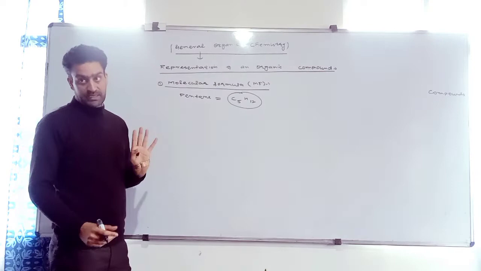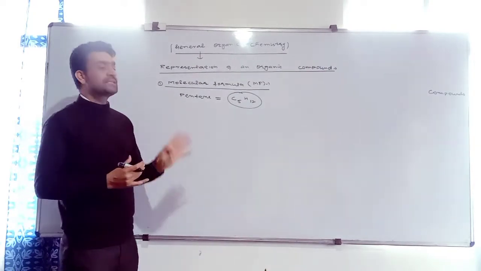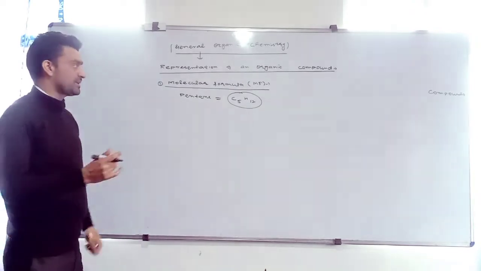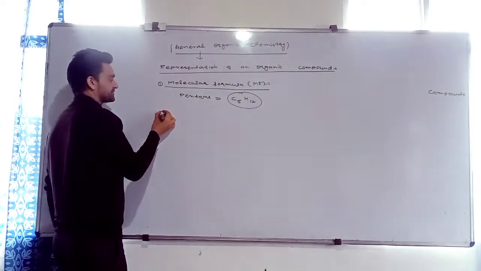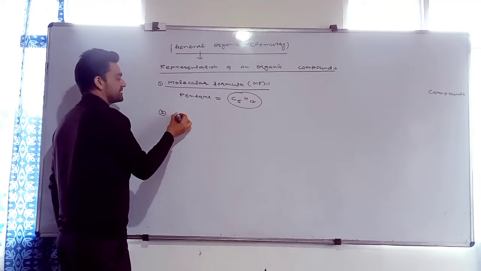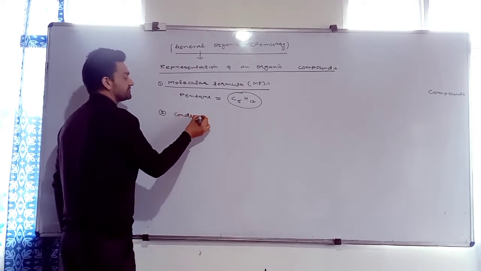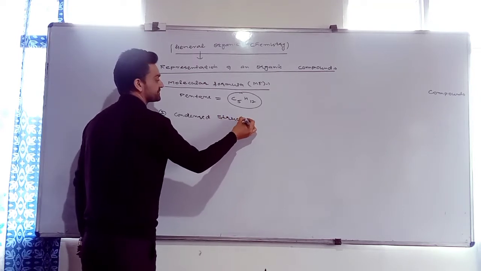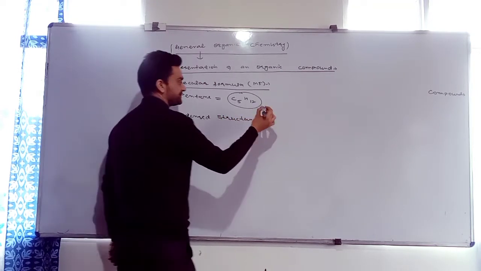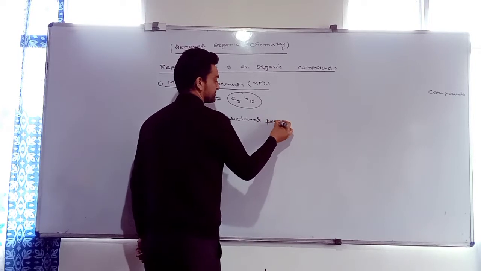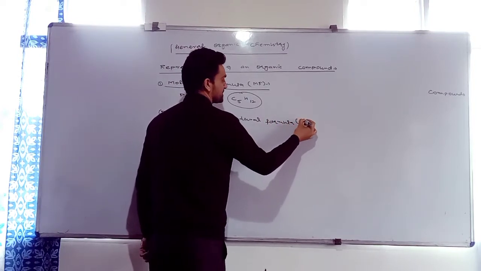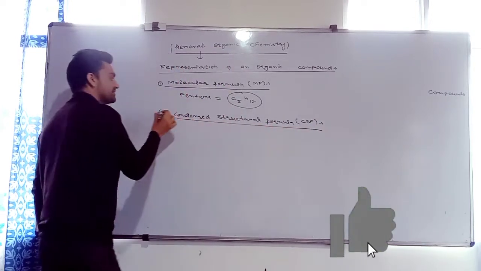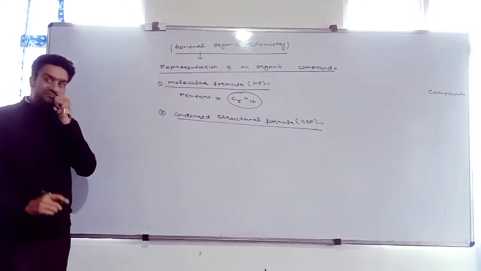So what is the molecular formula? It is the total number of all atoms present in the molecule of a compound. That is the molecular formula. Second is the condensed structural formula, CSF. CSF stands for condensed structural formula.